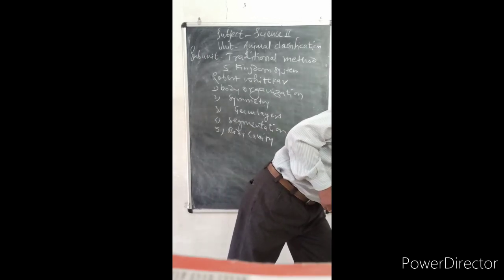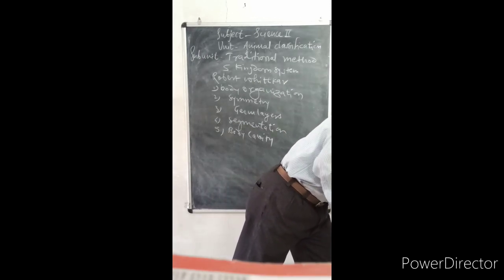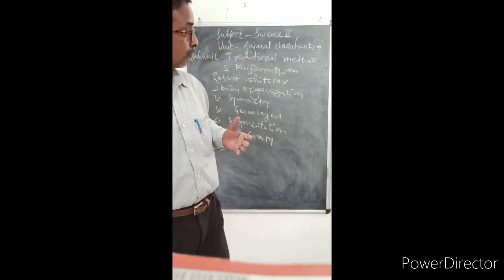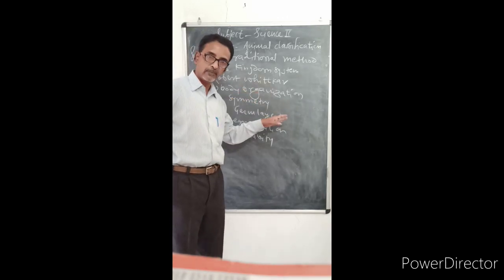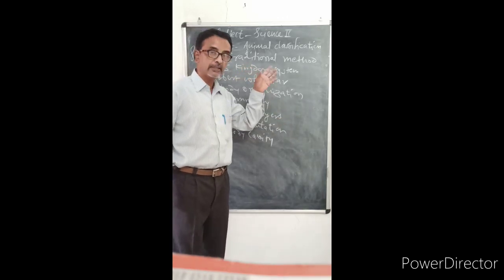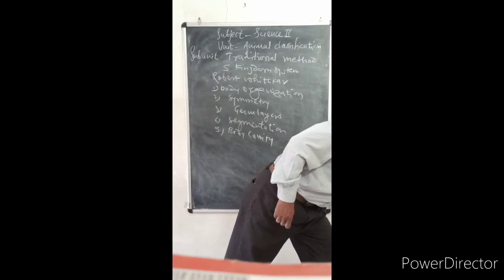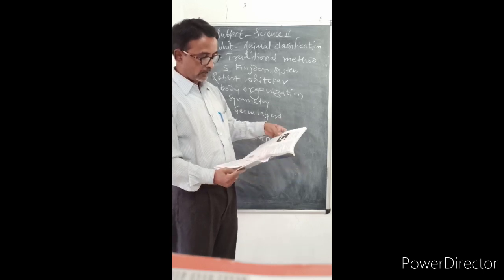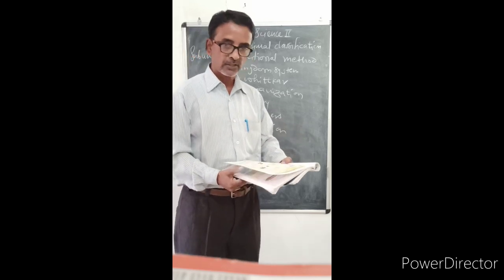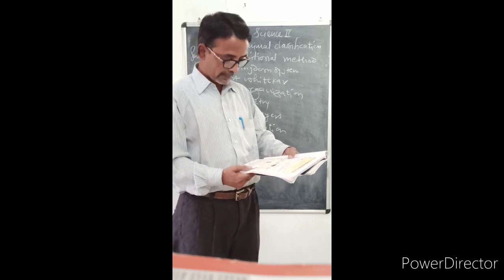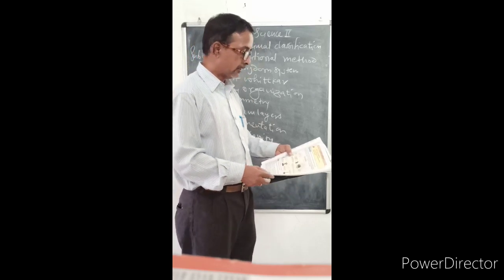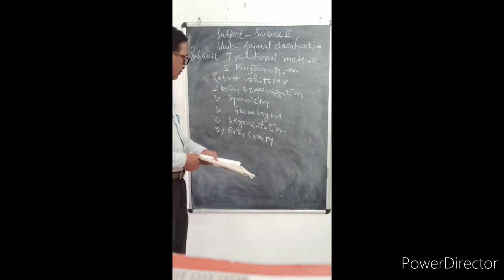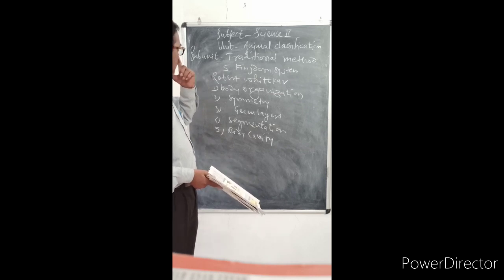Now, before that, some questions are there. Two questions we have seen: how plants are classified, and what is the traditional method of classification? Two questions were already asked in the book. Which criteria are used for classification of organisms? How are the plants classified? We have seen.